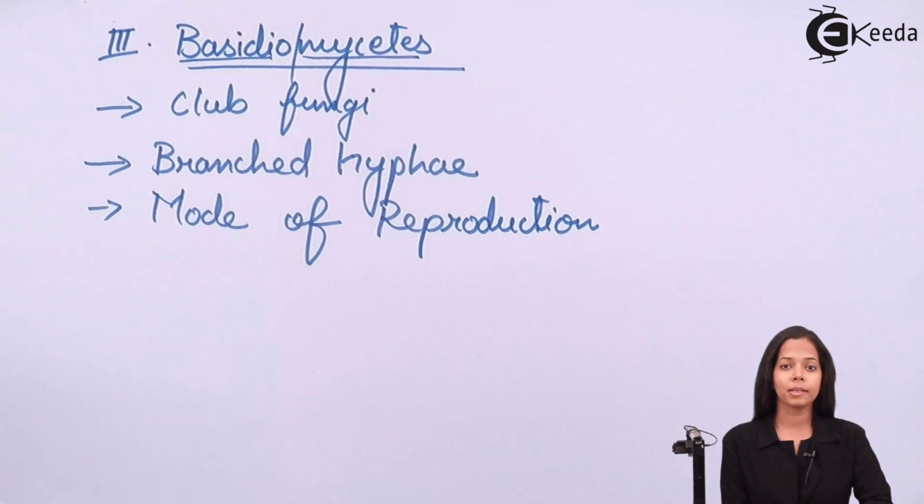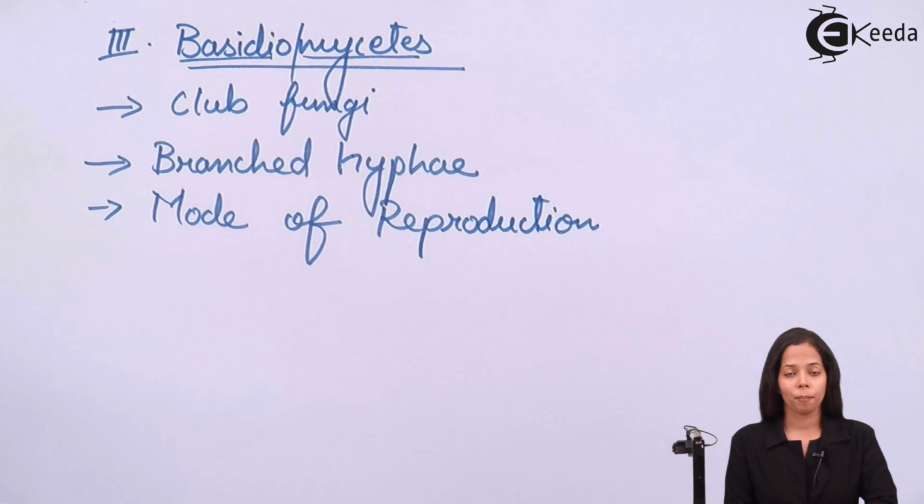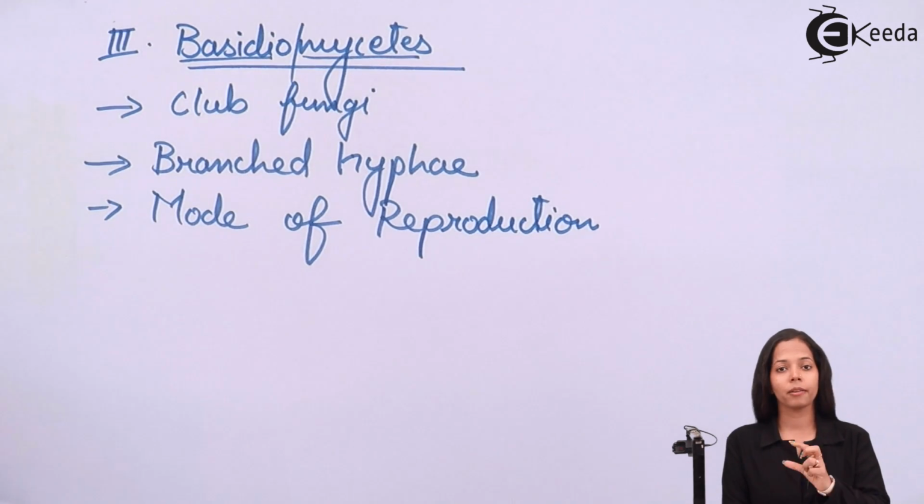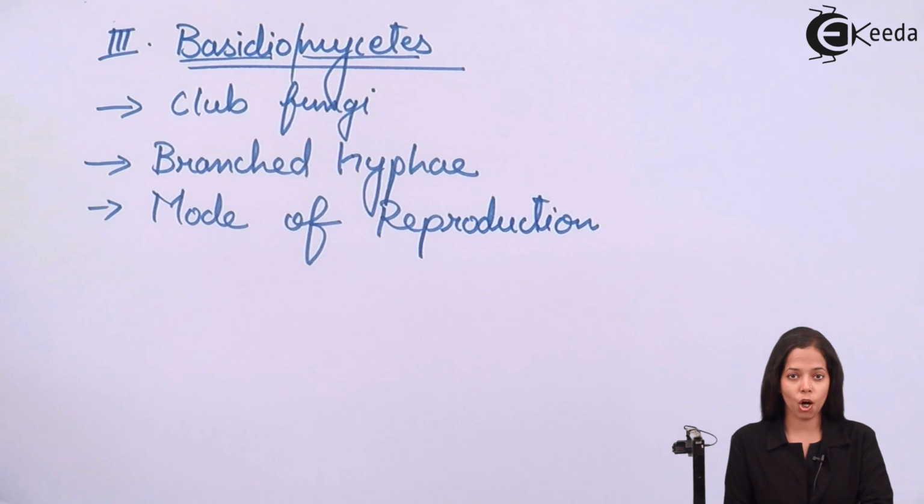So what happens in their life, once they get matured, in favorable condition, two hyphae fuse together and they form a structure which is called as dikaryon.